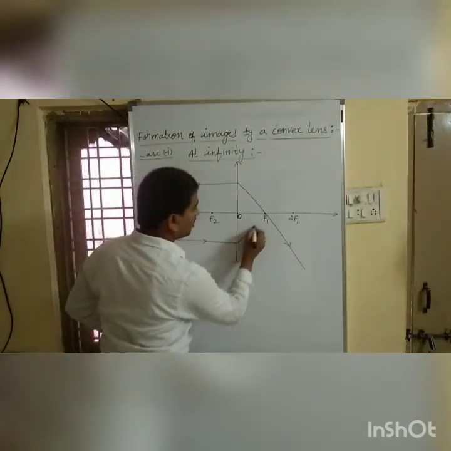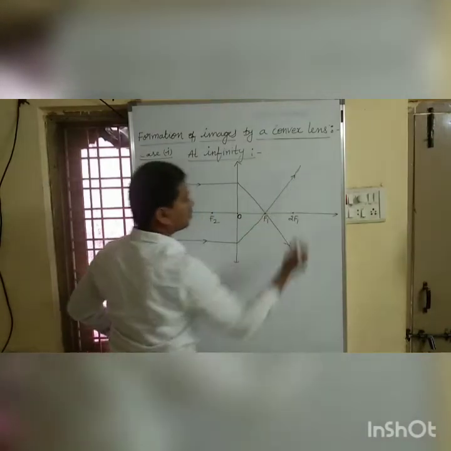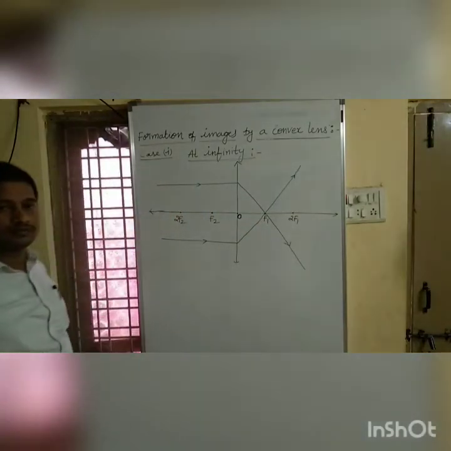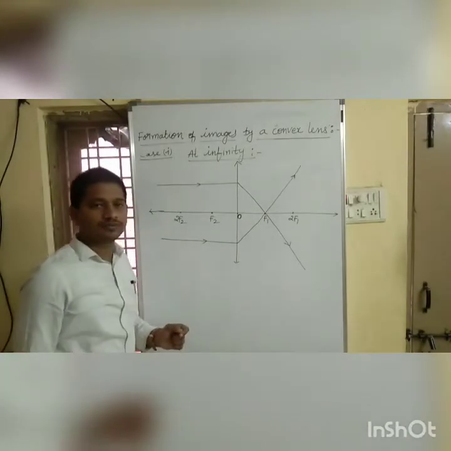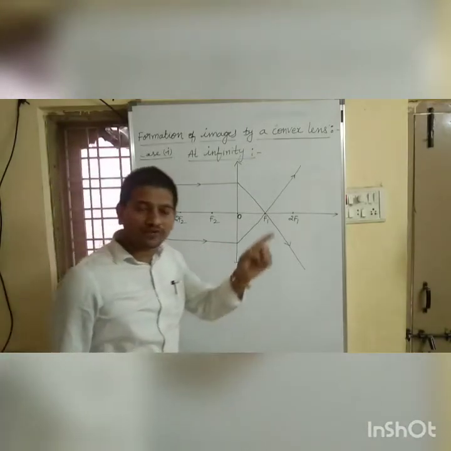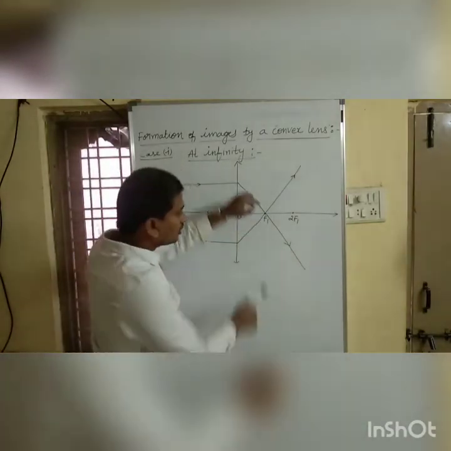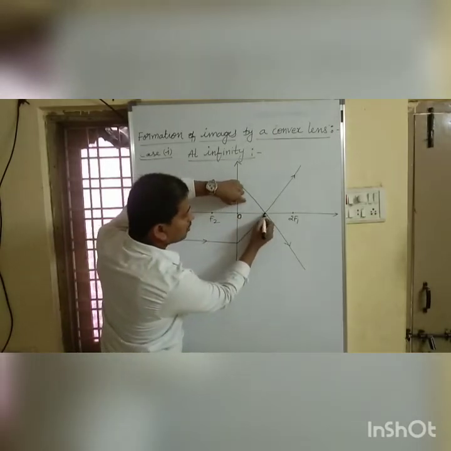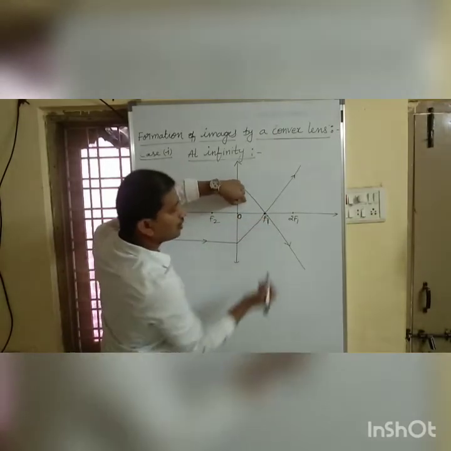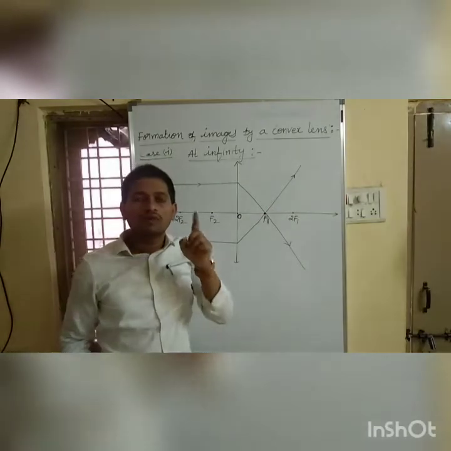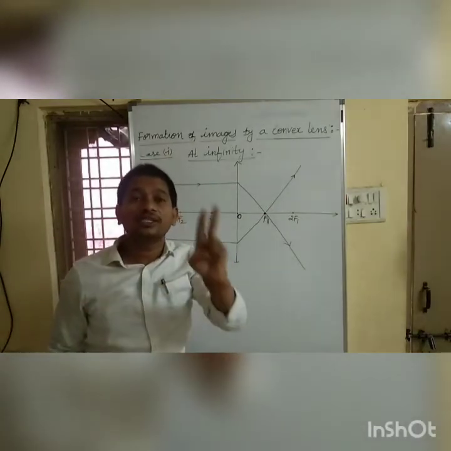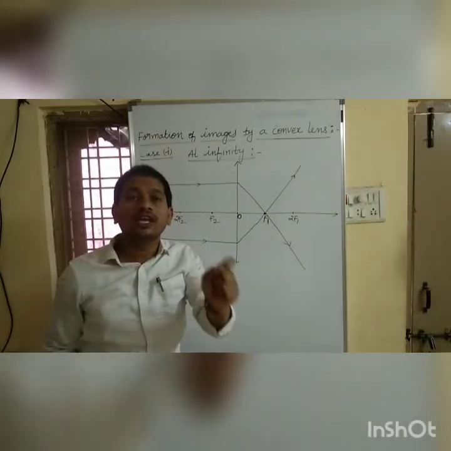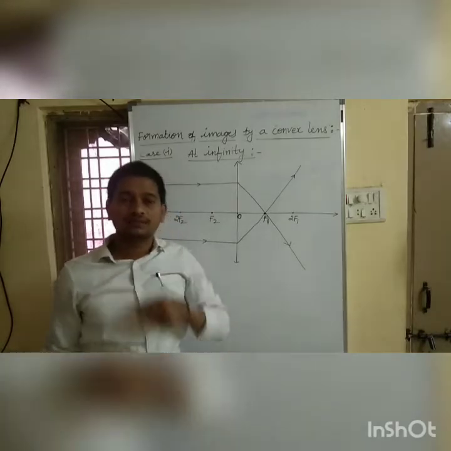After refraction, it must pass through the focus. If you observe where these two refracted rays meet, they meet at this point. This is our focus. Where two refracted rays meet at one point, there we will get the image.